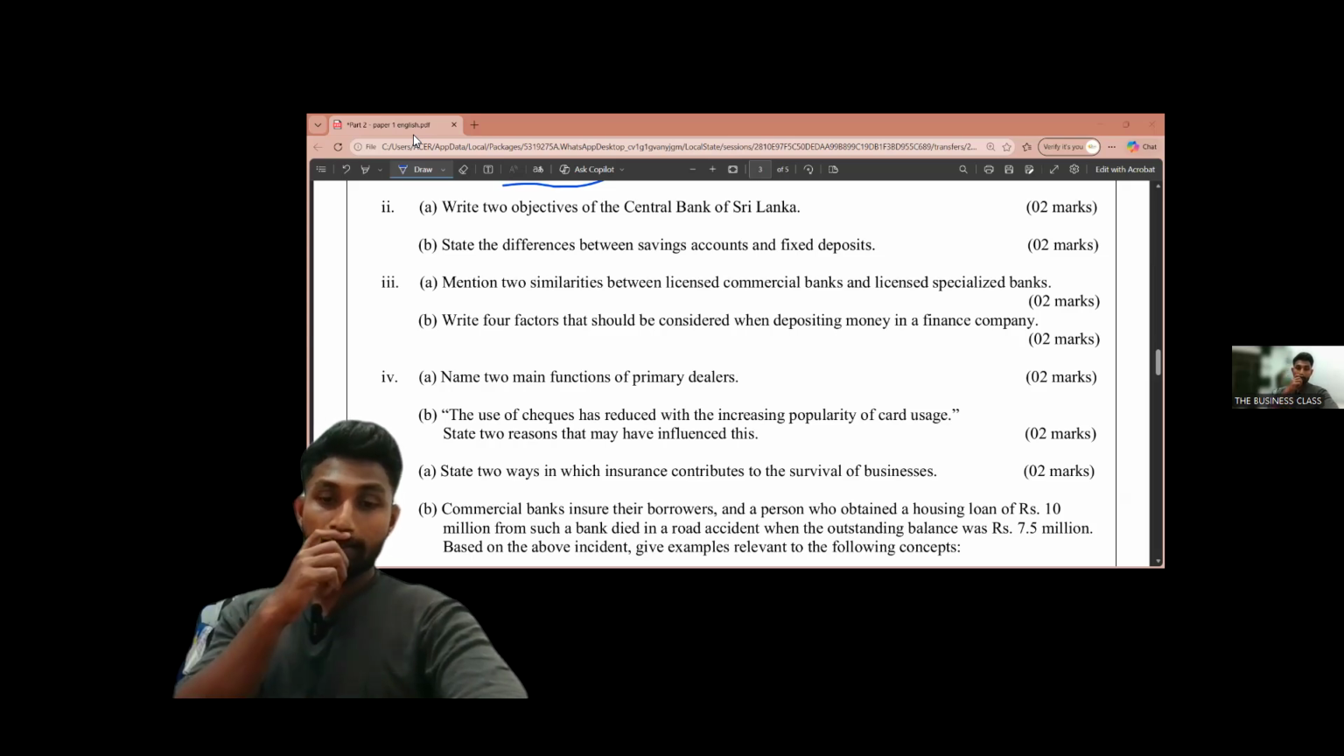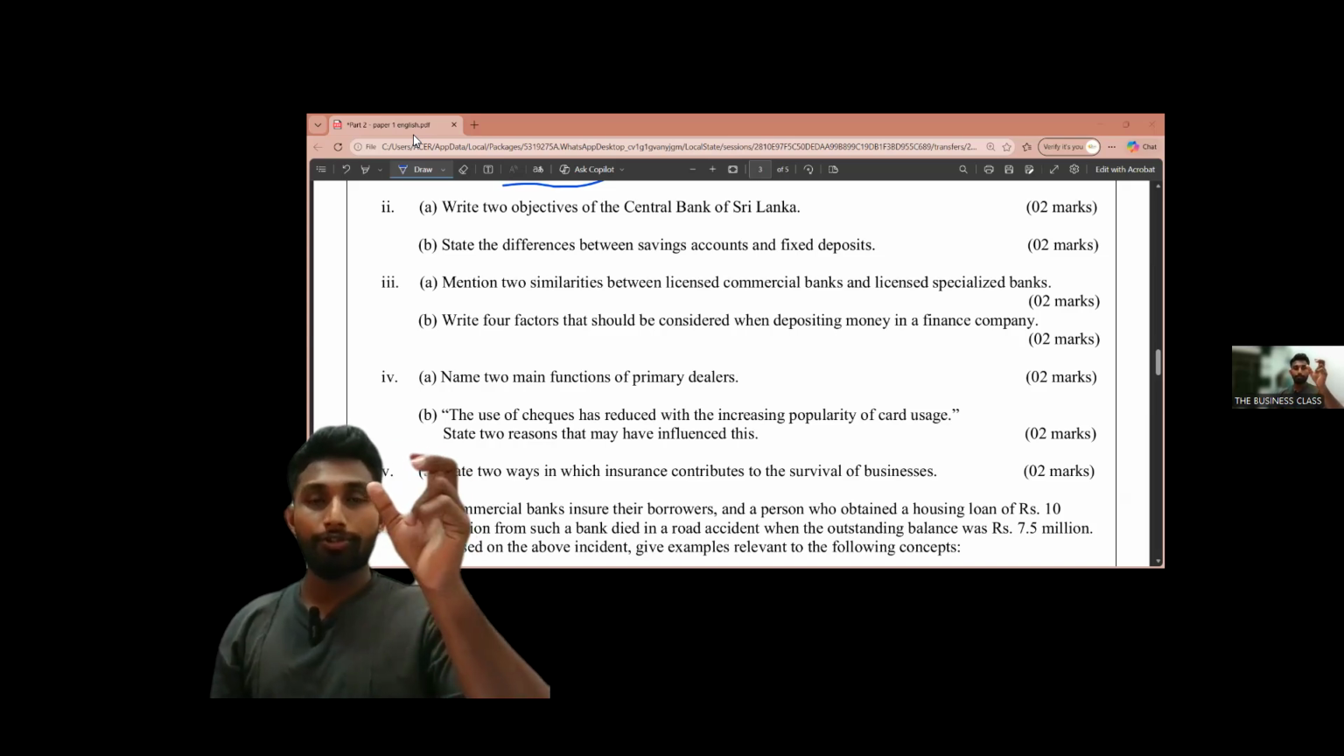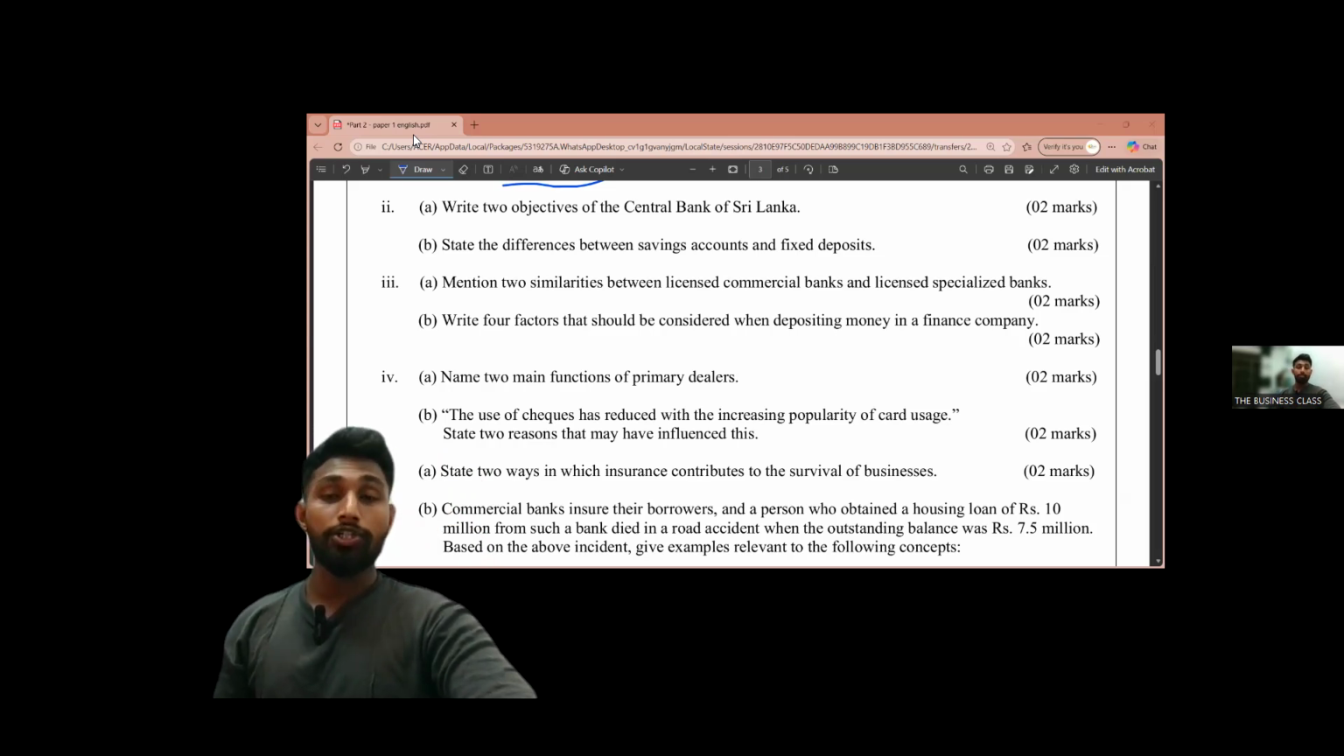Okay, the next thing that you should consider when you are going to invest your money is the interest rate offered. You should definitely check the interest rate offered by that financial organization. Then customer service and branch network. You should check whether there is proper customer service and branch network.